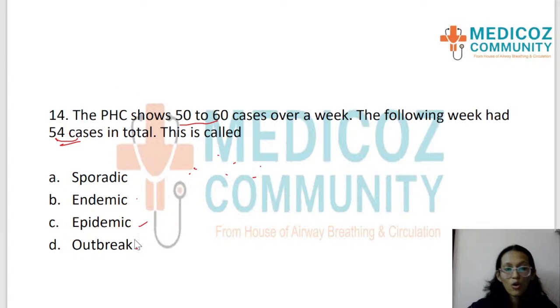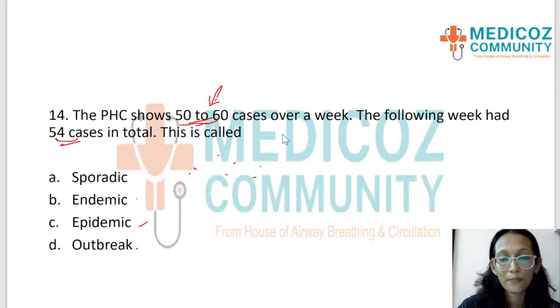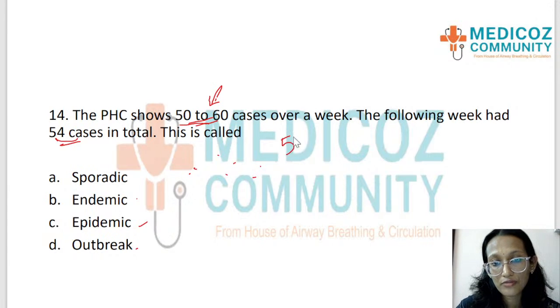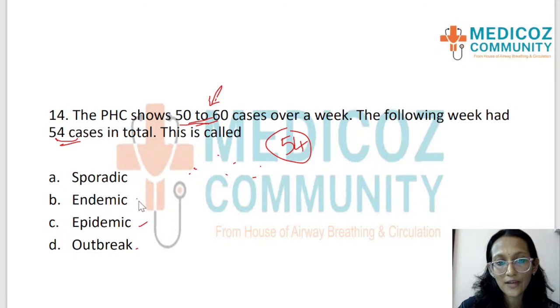Okay, so what happens is a PHC is showing 50 to 60 cases in a week. Usually, that means this is the average number in that area over a period of time. And the following week had 54 cases. So 54 is a number that falls in between, right? 50 to 60. So what is the answer that you're expecting? It is constantly present exactly in the numbers that we are expecting, which means that this is called an endemic disease.